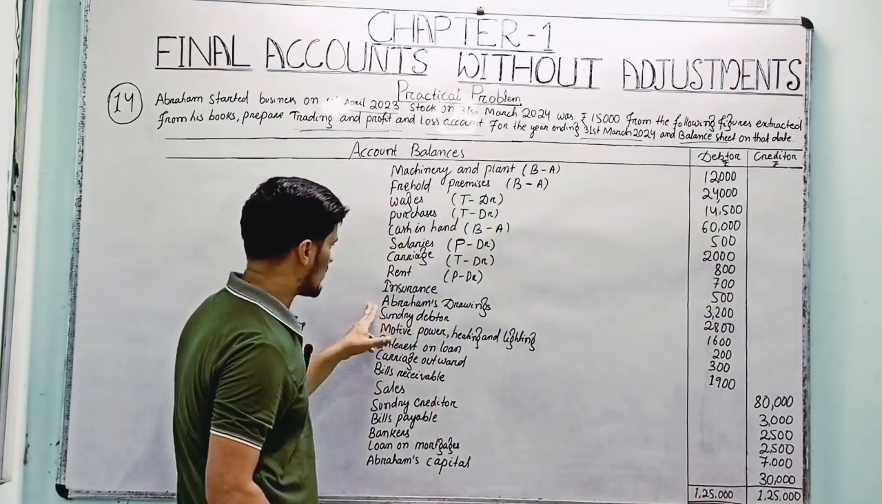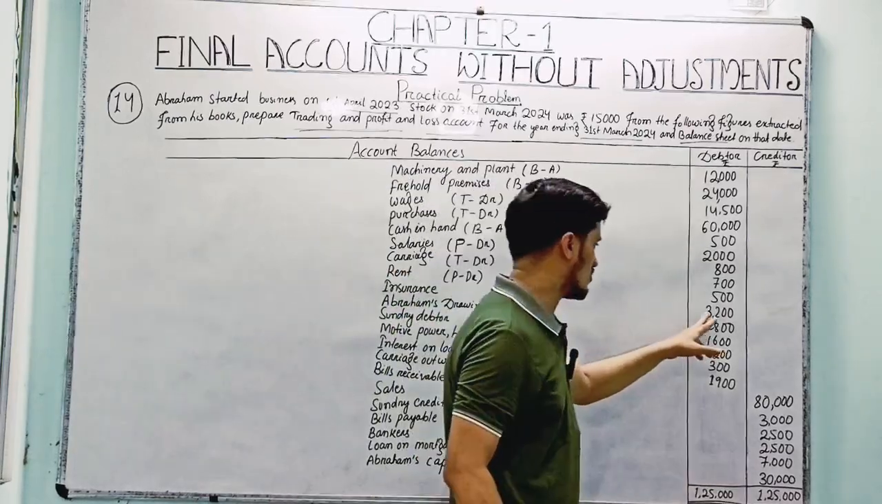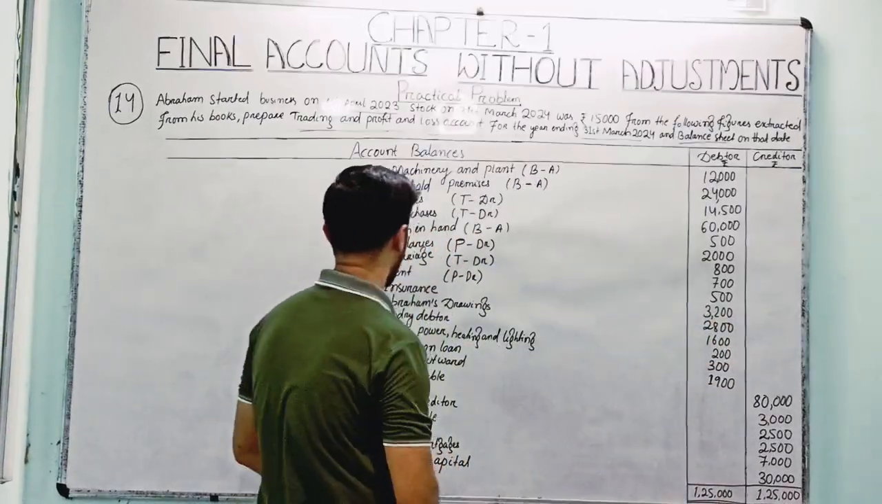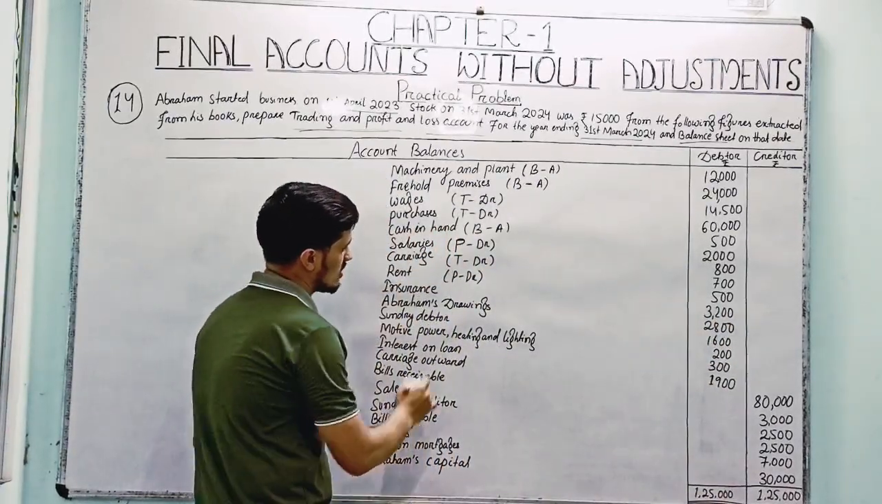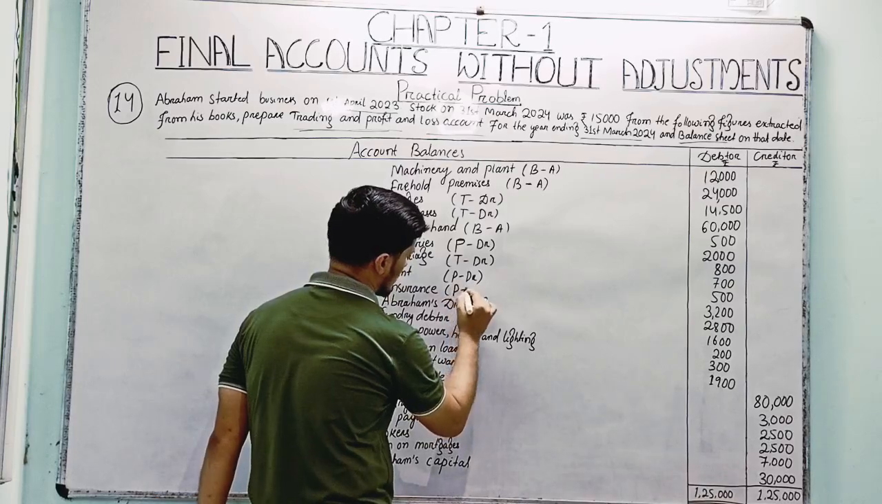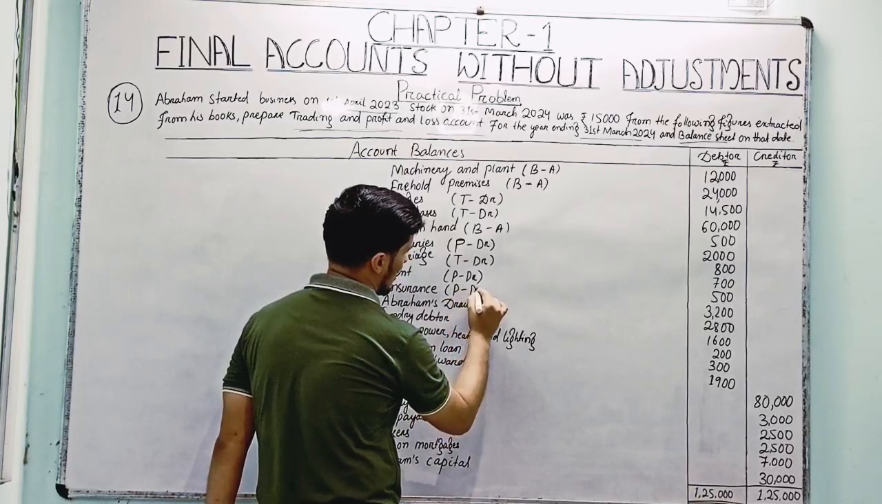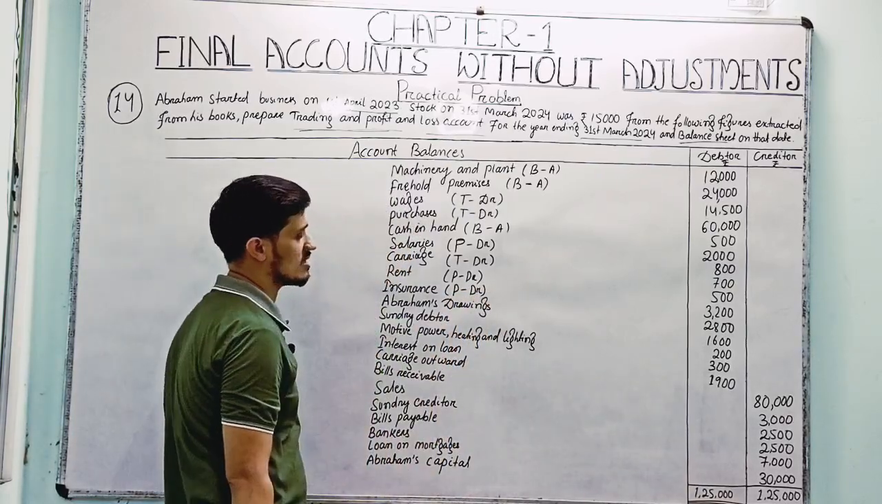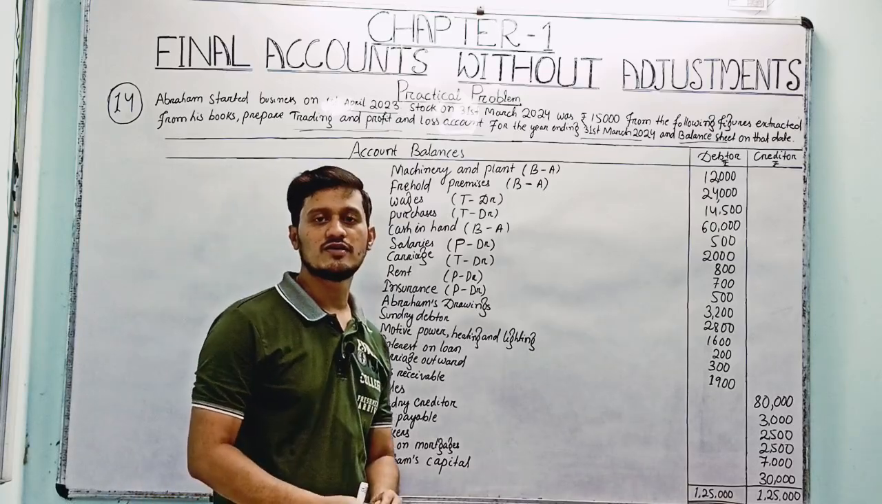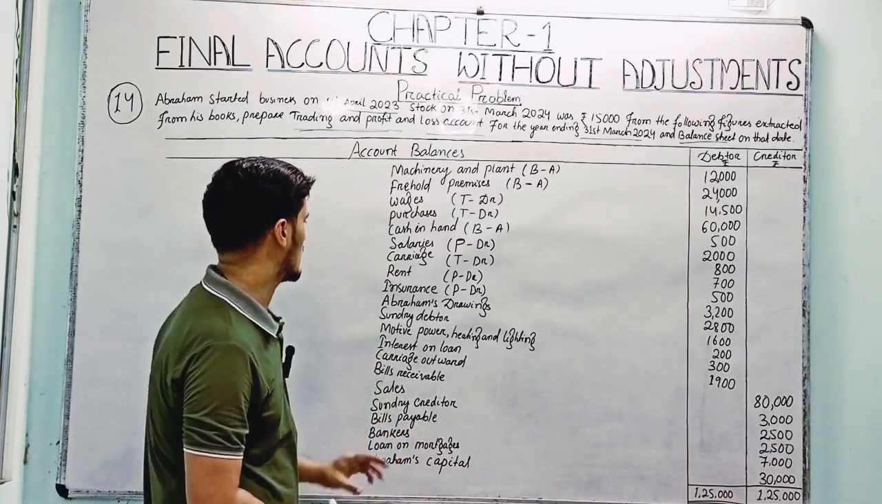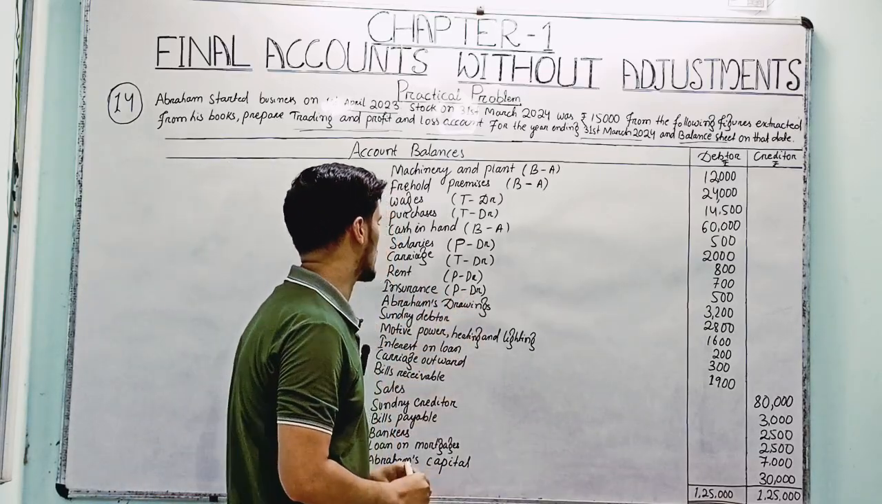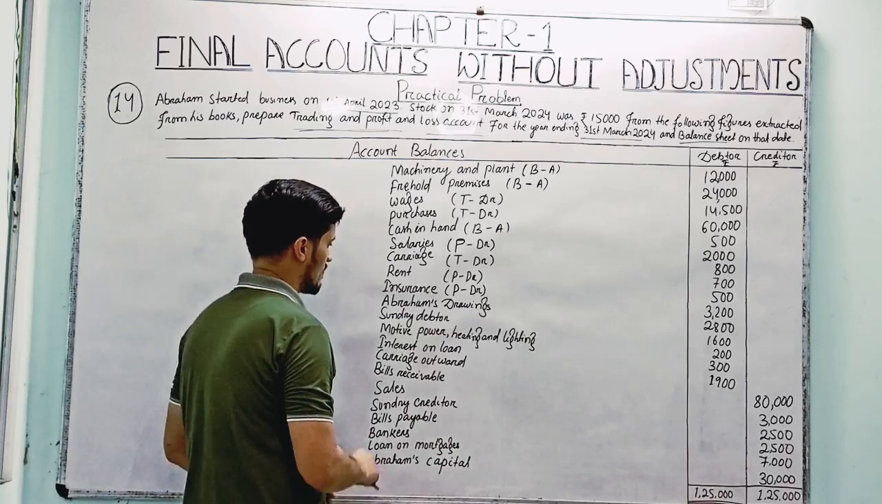Okay. Then Abraham's drawings here, 3,200, right? 3,200. And before that, insurance is here. Insurance will enter the profit and loss account, and it's on the debit side. Normally insurance is regarded as related to the sales department, right? And it will enter the profit and loss account on the debit side.